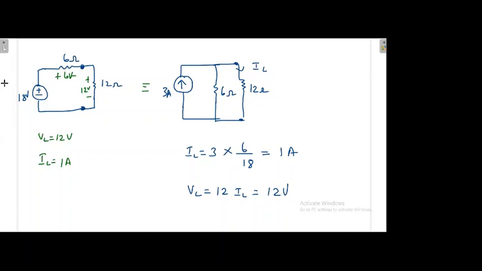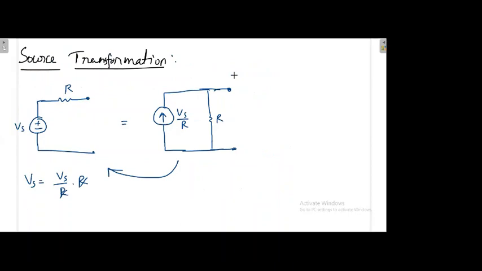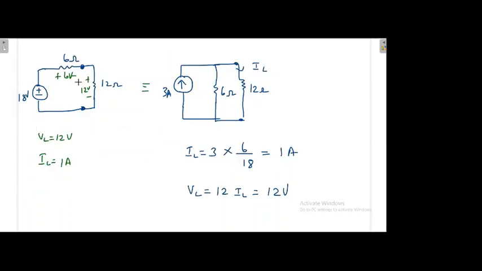So again, where can I apply the source transformation? What should be the conditions? Is there any other condition? Now see, suppose this is the network. Suppose, can I apply the source transformation for 6 ohm? With respect to 6 ohm, is it correct? If I see this problem with respect to 6 ohm, say I am interested, I want to find the performance across the 6 ohm. That time, can I apply the source transformation? That is my question. I need finally what is the current or what is the voltage here.